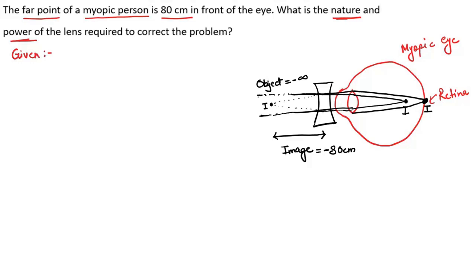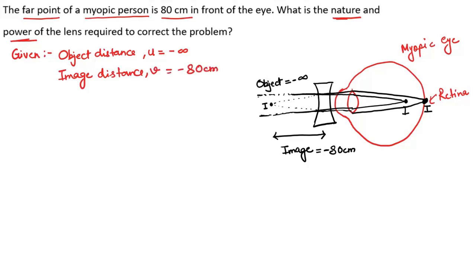The given values for this question: the object distance is given as u equals minus infinity, and the image distance is given as v equals minus 80 centimeter. Now using the lens formula, 1 upon f equals 1 upon v minus 1 upon u.